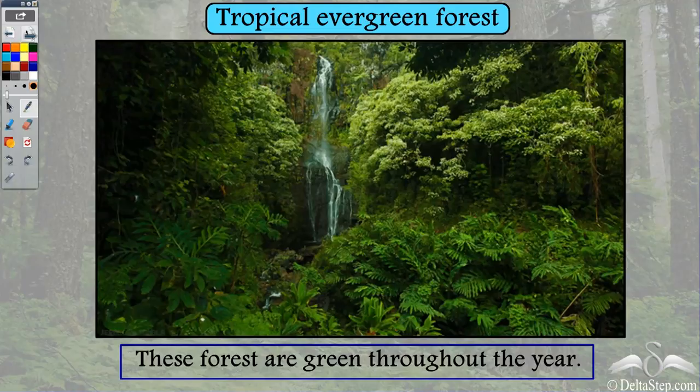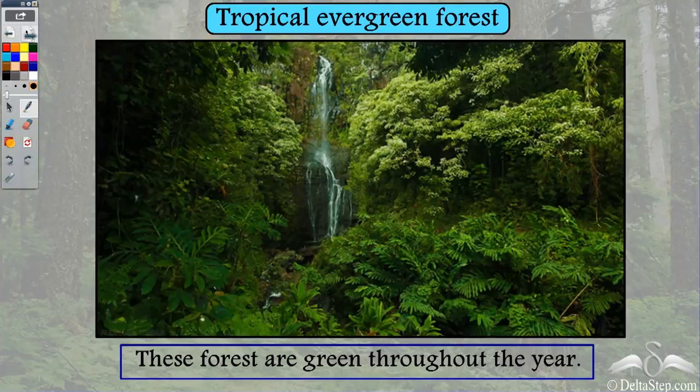Now, this evergreen forest, which is in India, is actually near the tropics, right? That is Tropic of Cancer. So this is a tropical evergreen forest because it is near the Tropic of Cancer. So it is a tropical evergreen forest rather than an equatorial evergreen forest. That is why we call it a tropical evergreen forest. Now these forests are green throughout the year. That is, in the entire year, whichever time you take, you will find this forest is green.